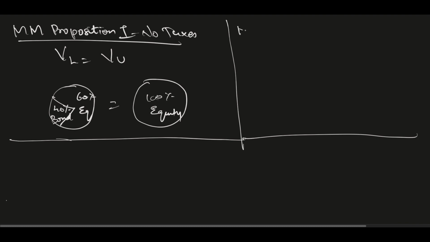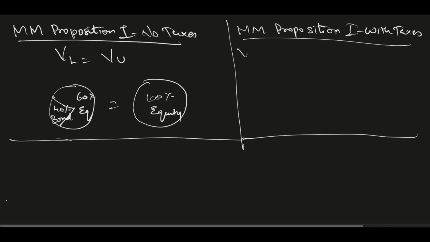Now, proposition 1 with taxes. Here the value of your levered firm is equal to the value of the unlevered firm plus debt into tax. Okay, debt into tax.